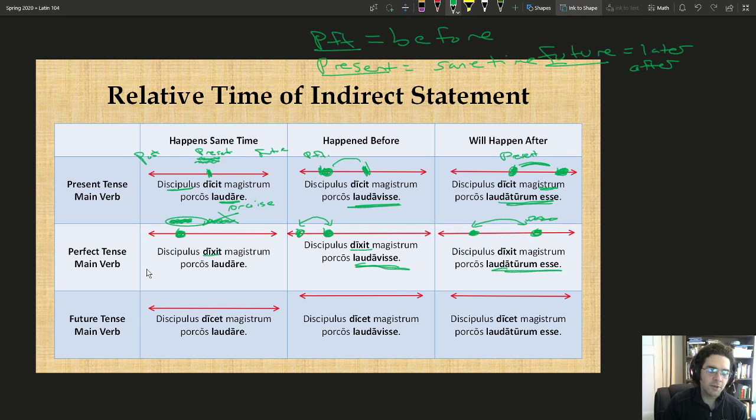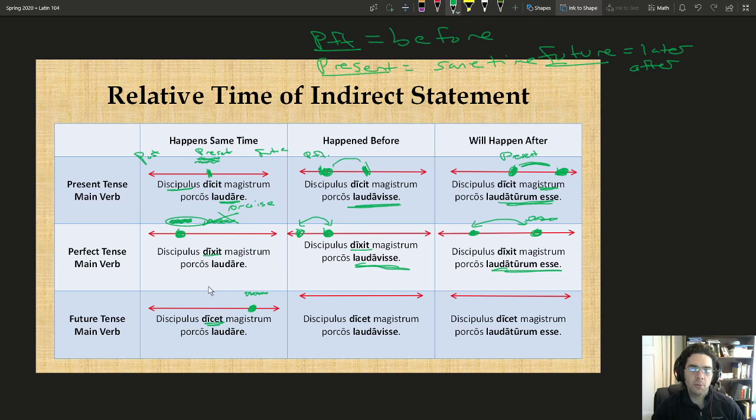Okay. And finally, for our last example, we can also have future tense main verbs, but they also express the exact same relationship. So the student will say, so we'll move our little main verb dot here, that the teacher loves his pigs. So we have the exact same relationship as up here. It's happening at the same time, but the student actually hasn't said this yet. This is the main difference, that the main verb expresses the future tense, so it's something that hasn't actually happened yet, but it will happen.